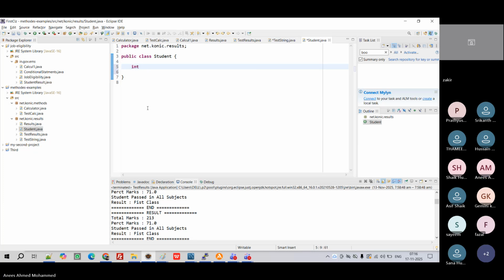Like int roll number, String name, int marks, for example, as we normally used to do. What I'm doing here is just defining properties. Then I will define a behavior, methods, such as total marks.